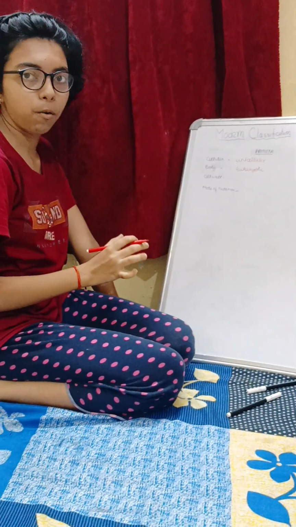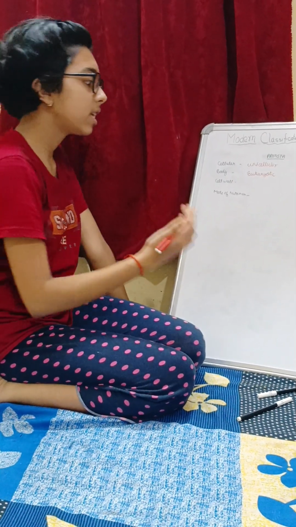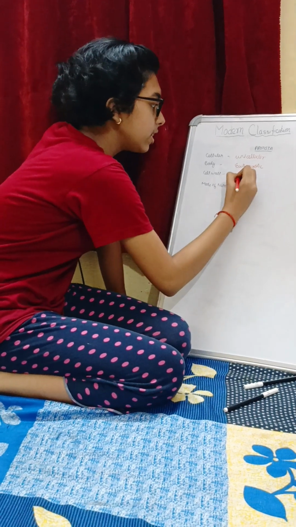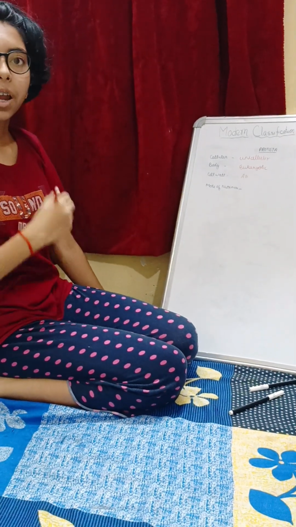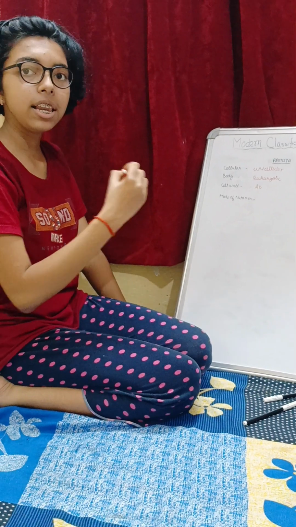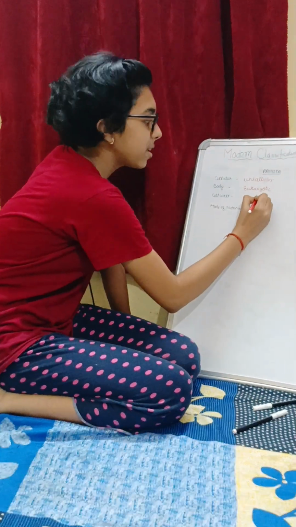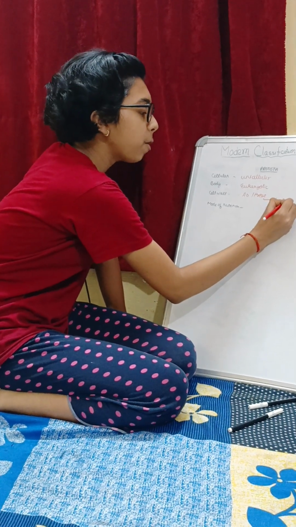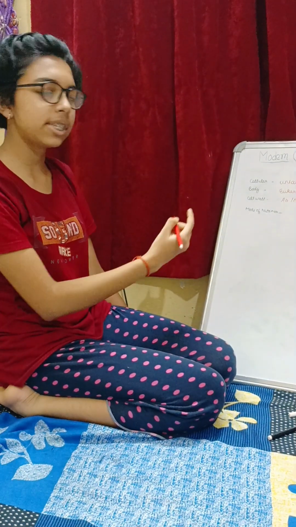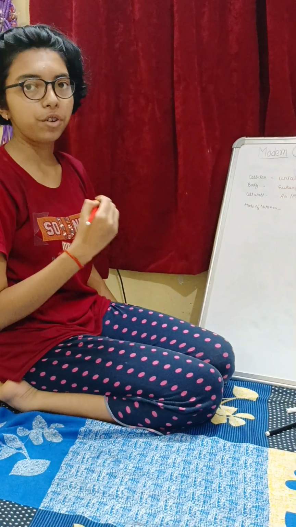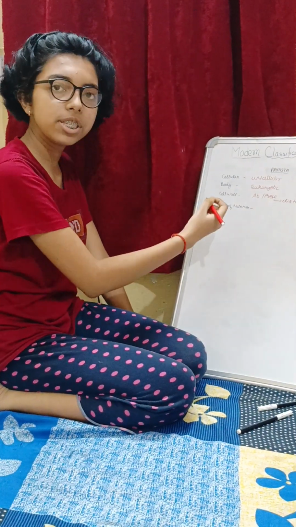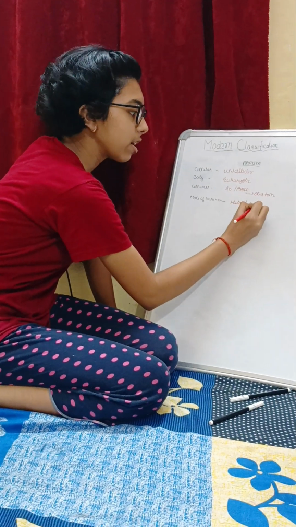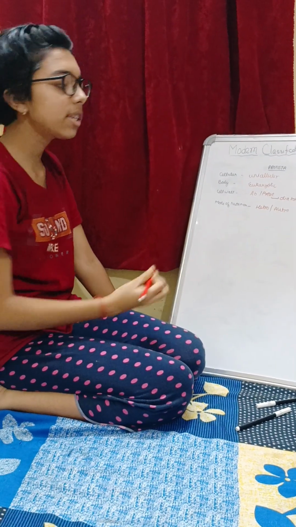Now next is the cell wall. In Protista, the cell wall is absent, while in one case it is present also, that is diatoms. Diatoms are the only Protista that have a cell wall present in them. Now next is mode of nutrition. So mostly the Protista are heterotrophic while some are also autotrophic. An example of autotrophic is Euglena.